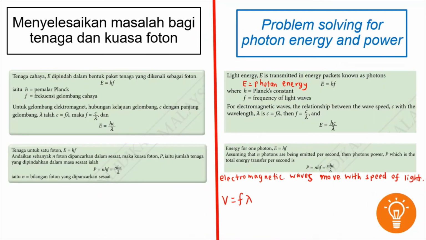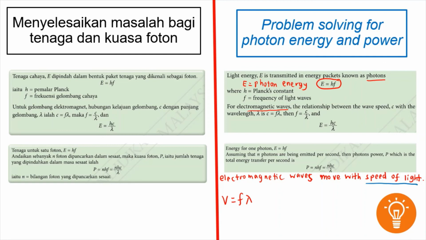Do you remember what is the first formula we learned in this subtopic? That is E equals hf. E is photon energy, so this is applied to a photon. This formula can also be applied to electromagnetic waves after we learn about wave-particle duality. But before that, we have to understand the characteristic of electromagnetic waves. They move with the speed of light.